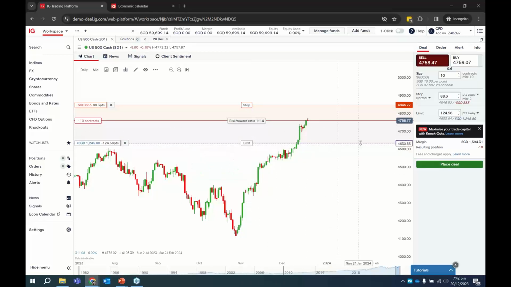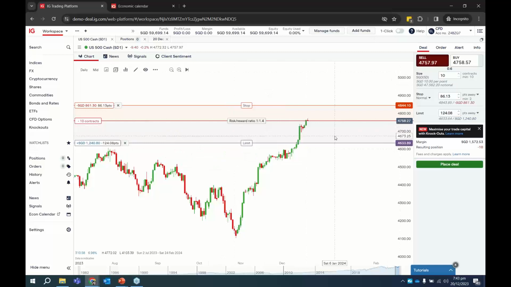Okay, so the line below, the platform automatically recognizes that this is a take profit level, this is a stop loss level. It shows you that based on this entry price and these two levels, what is the amount that you can potentially lose and what is the amount that you can potentially profit. It shows you the risk to reward ratio in the middle over here. Okay, so that's how you can use it.